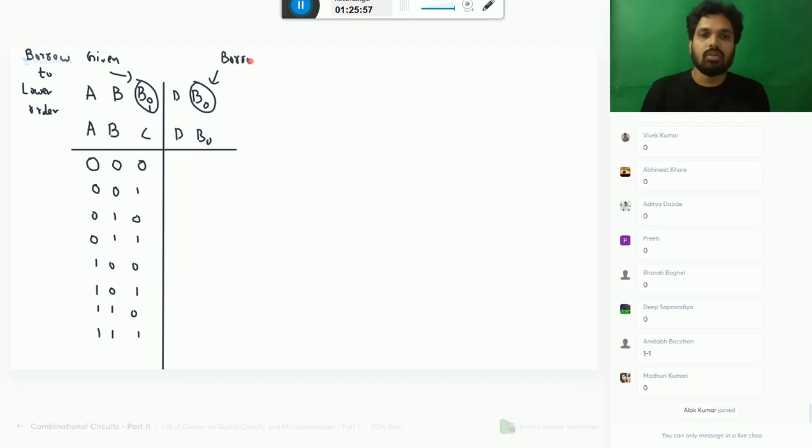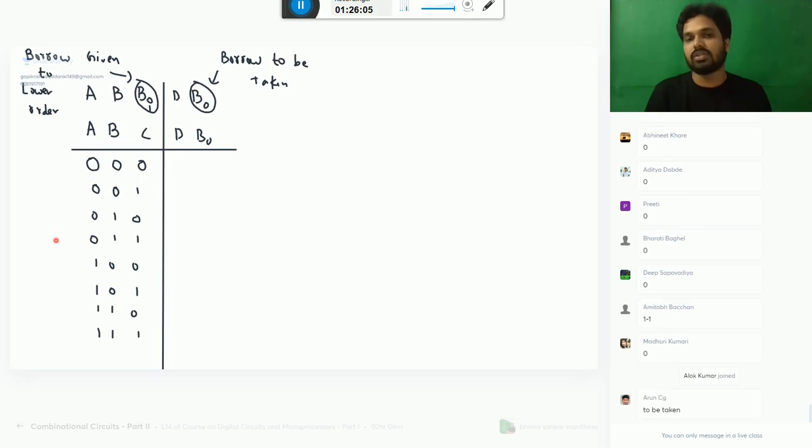Borrow to be taken. How much you need to complete this process? Borrow to be taken from higher order. Okay, so let's start the game.